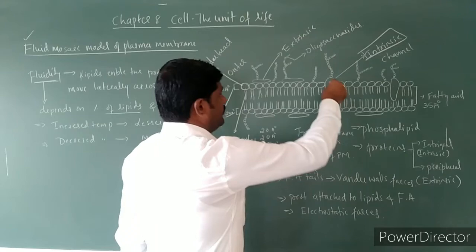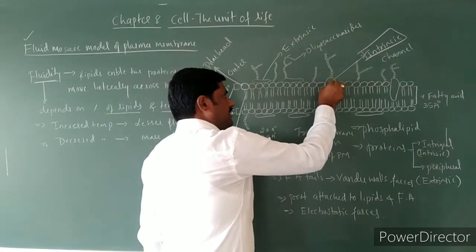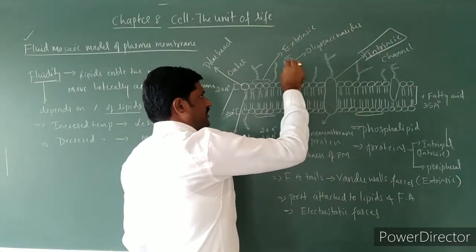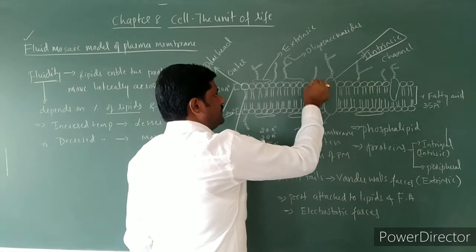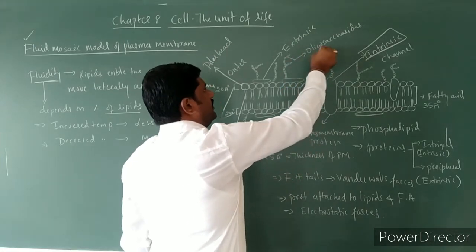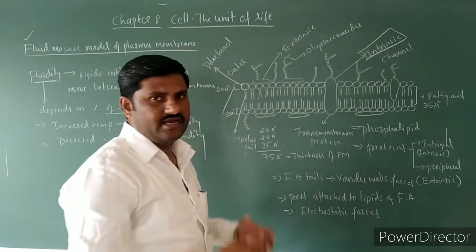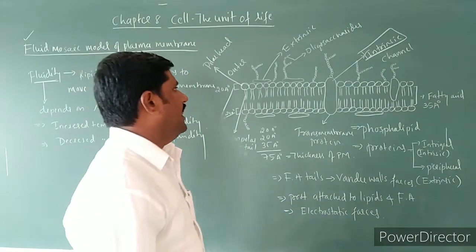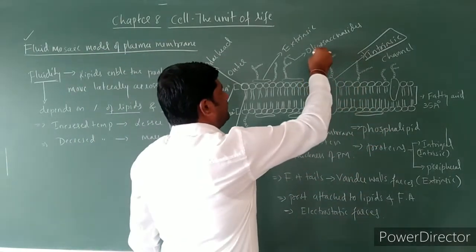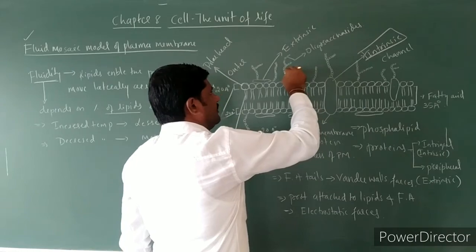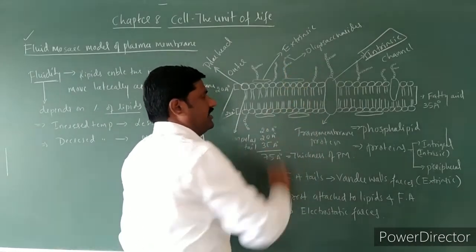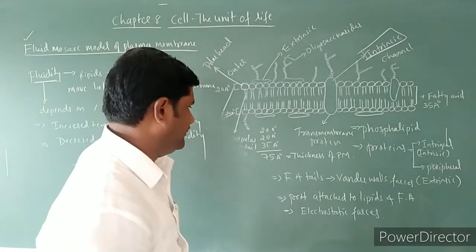And one more point. To these intrinsic or extrinsic proteins, as well as lipids, the oligosaccharide chains are attached over here. If oligosaccharides are attached to the protein, they form glycoproteins.